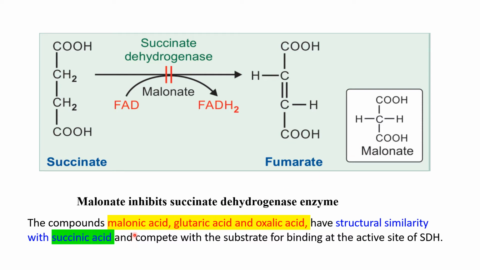Similarly, malonic acid means malonate, glutaric acid and oxalic acid means glutarate and oxalate, also have structural similarity with succinic acid, and they compete with the substrate for binding at the active site of succinate dehydrogenase. So succinate dehydrogenase is the enzyme, succinate is the substrate, and malonate, glutarate and oxalate are the competitive inhibitors.